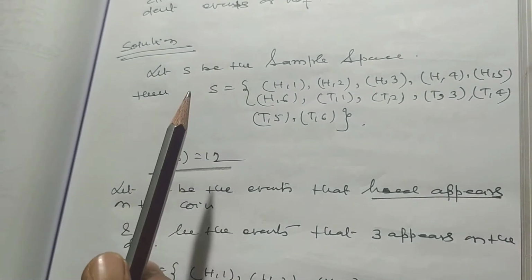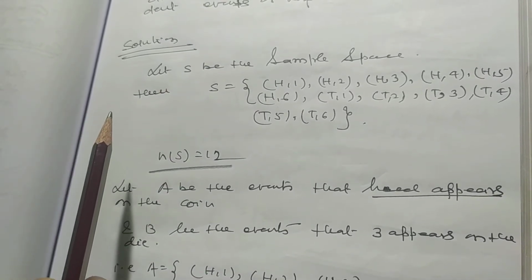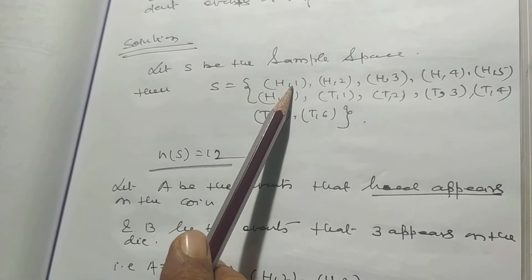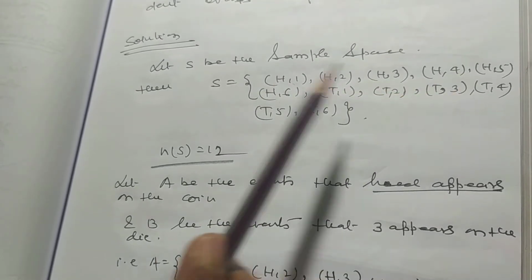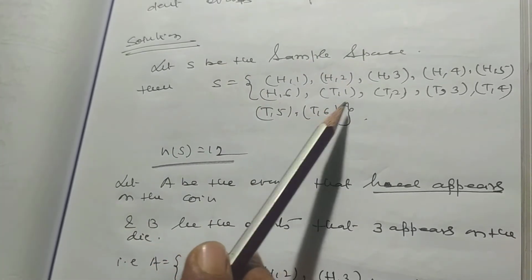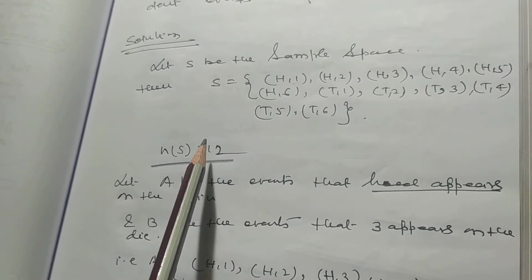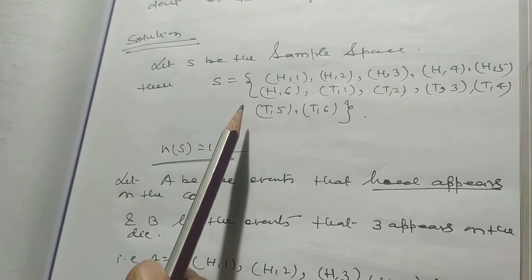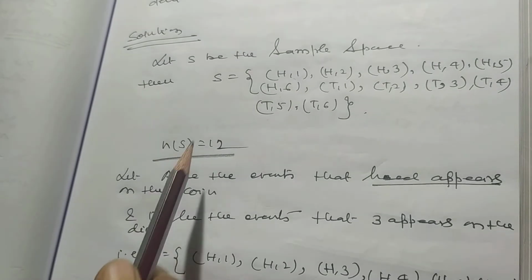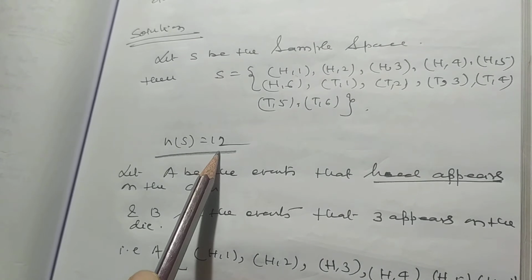A fair coin and an unbiased die are tossed. Let A be the event that a head appears on the coin: head 1, head 2, head 3, head 4, head 5, head 6. And B be the event 3 on the die. Here we have 12 ordered pairs.